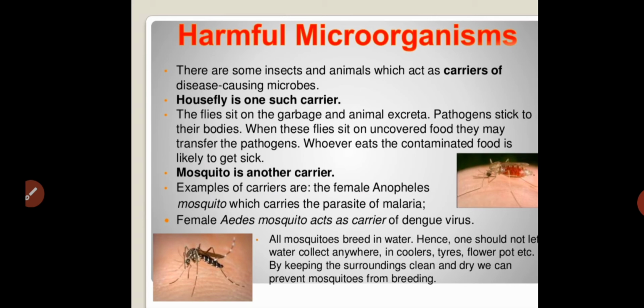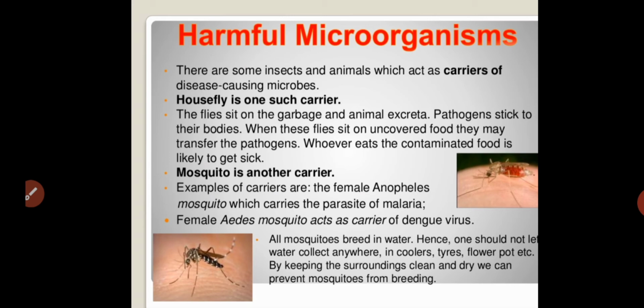Usually the housefly is one such carrier. Examples of animals carrying disease causing microorganisms to healthy persons are the housefly and also the mosquito. How is it possible? Flies sit on garbage and animal excreta, so pathogens or disease causing microorganisms stick to their bodies.